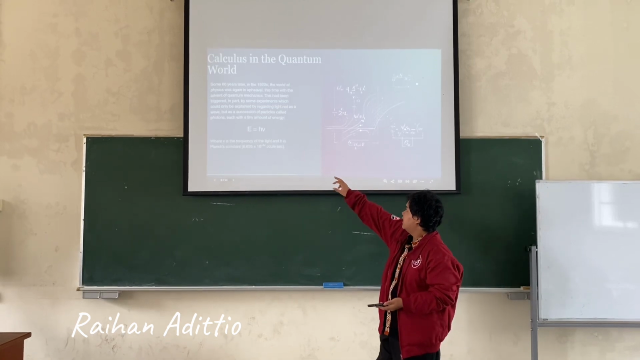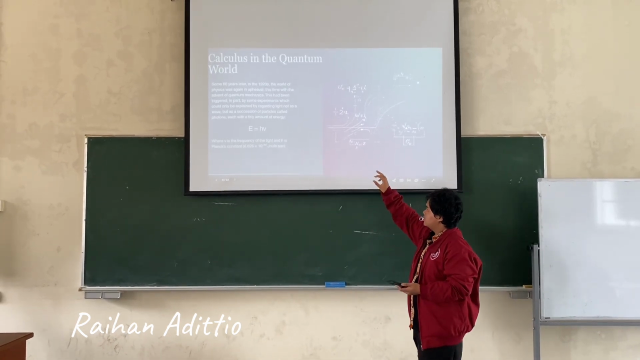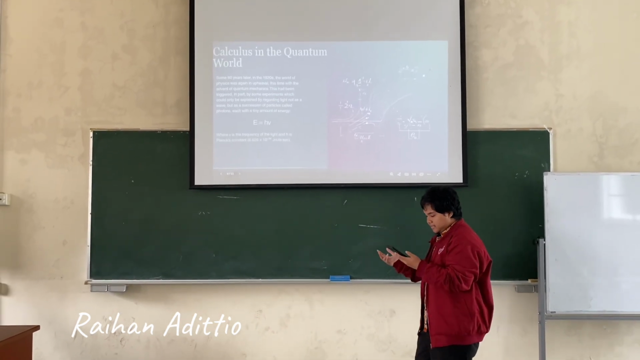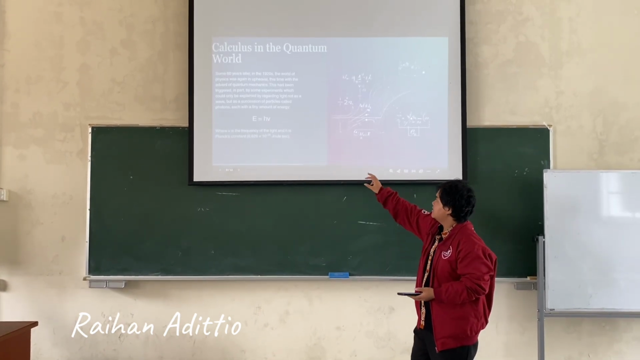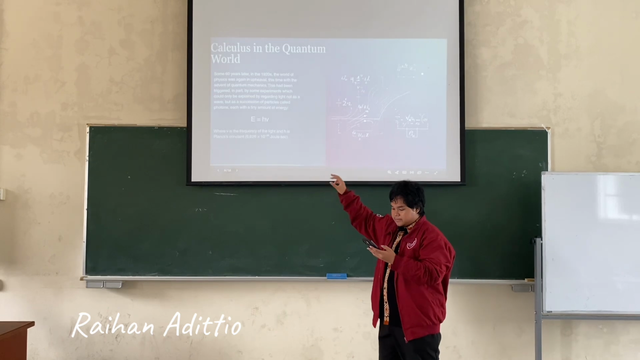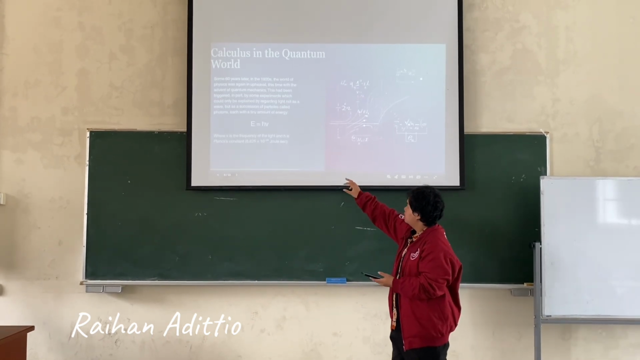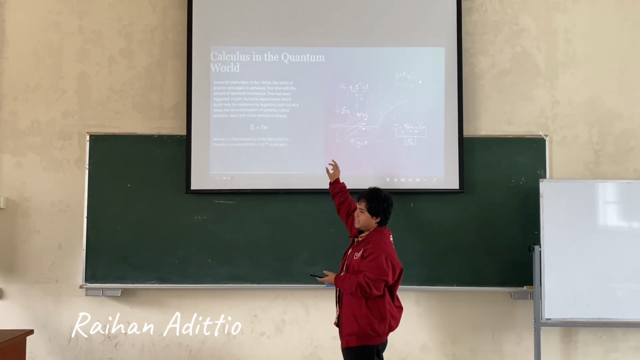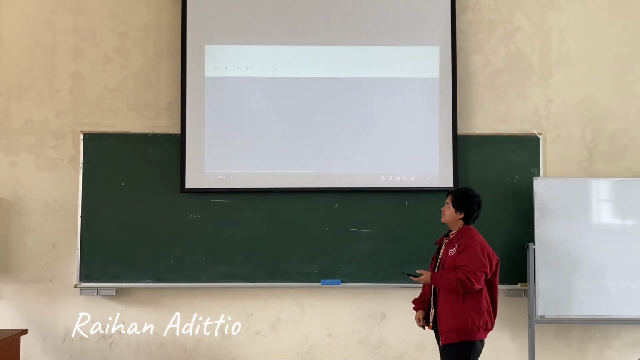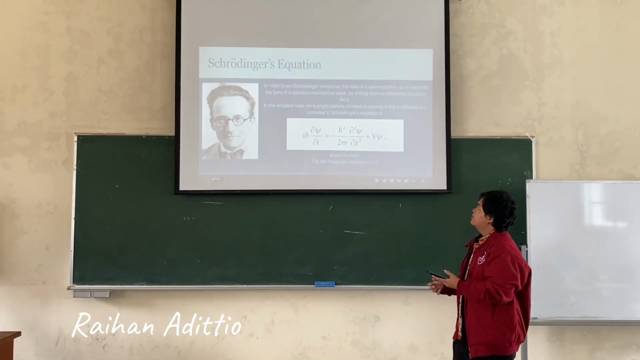As we can see, energy equals h times v, where v is the frequency of the light and h is the Planck constant, 6.626 times 10 to the power negative 34 joule second.